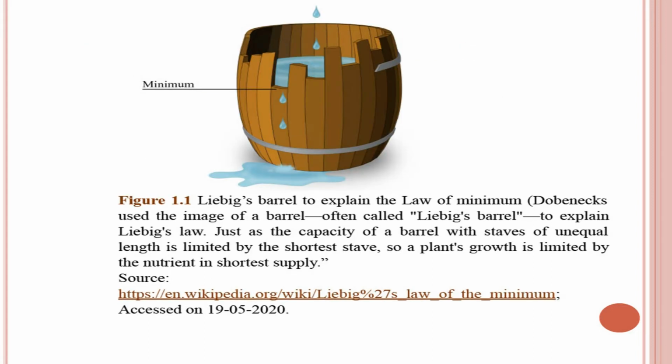Now, you see, this is the barrel. This is to explain the law of the minimum. This is called Liebig's barrel, and it was used by Dobenex. You can see the staves are of different heights. Some are short and some are longer. So, see, the quantity of water in the barrel will be decided by the stave which is shortest. For example, you can take a chain. The strength of the chain is governed by the weakest link. The weakest link will determine the strength of the chain.